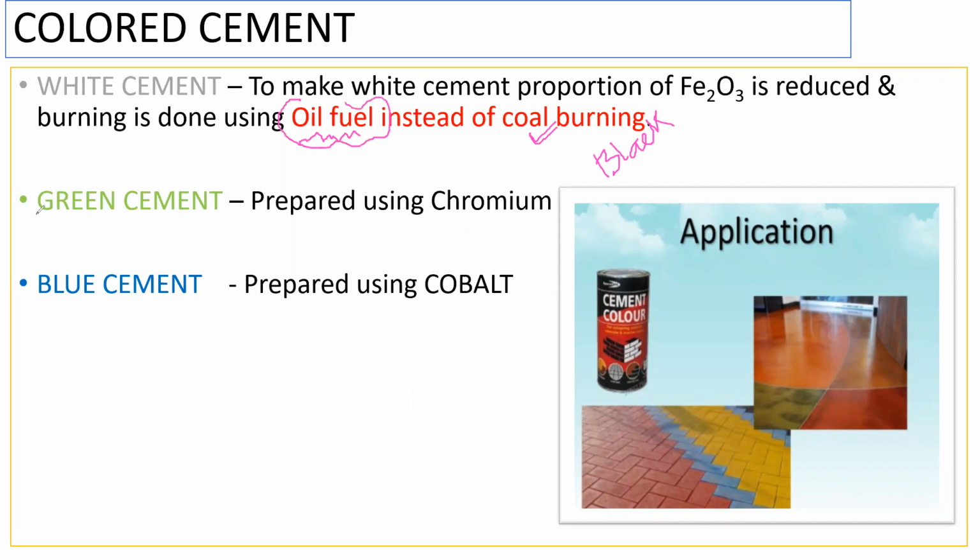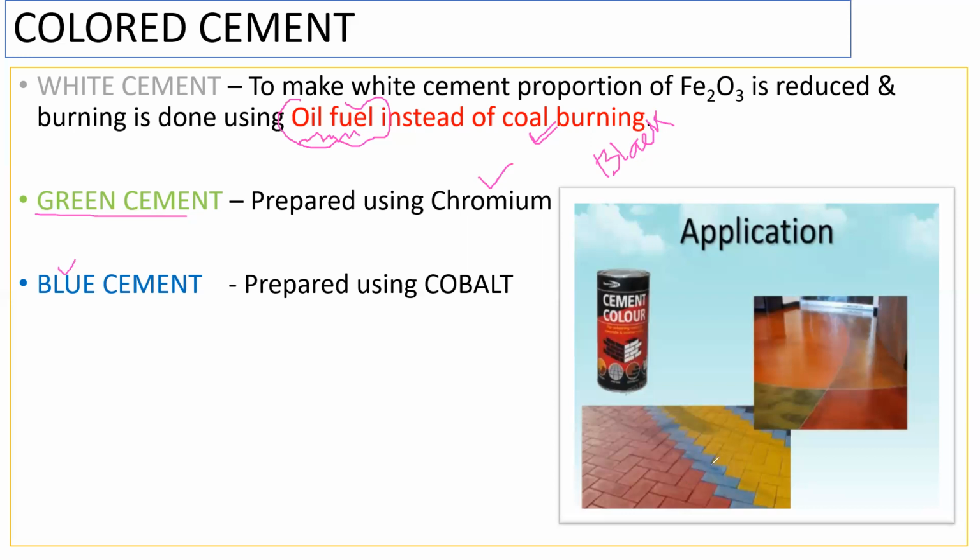And if you want to prepare a green cement, it is prepared by using chromium. You add a certain percentage of chromium during the manufacturing, so you get a green cement. Similarly, if you want a blue cement, you add cobalt at a certain percentage, then you get a blue cement. You can see it here. In this way, whatever color of cement is required, based on that we create it.